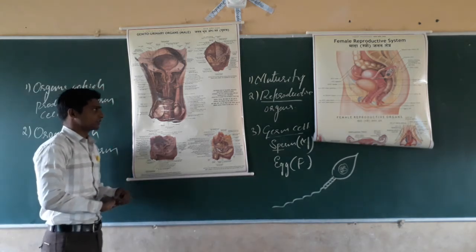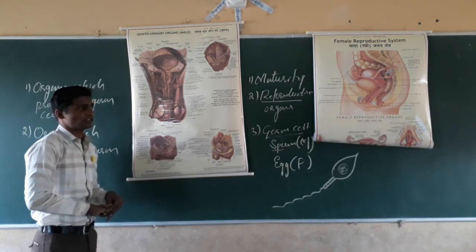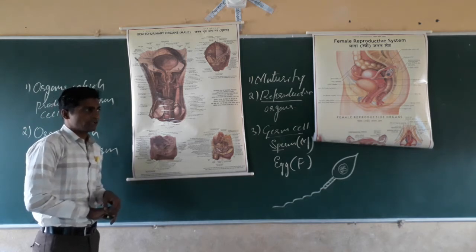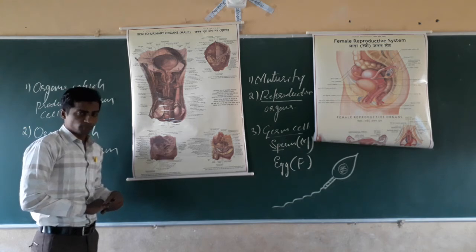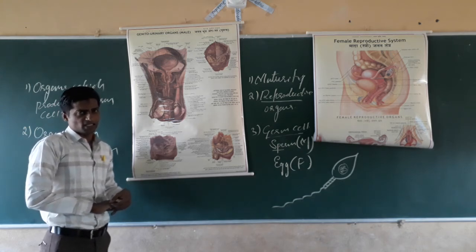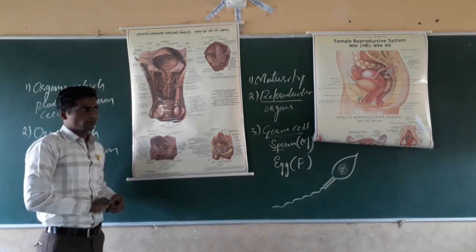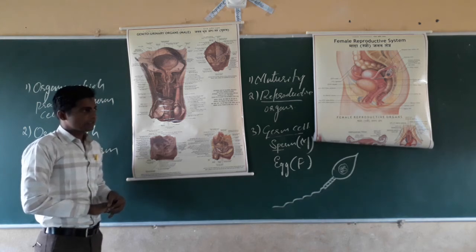The organ which produces the cells is called the testis. The testis produces the testosterone hormone and also the semen. The semen contains the sperms. Millions of sperms are present in the medium of the semen.